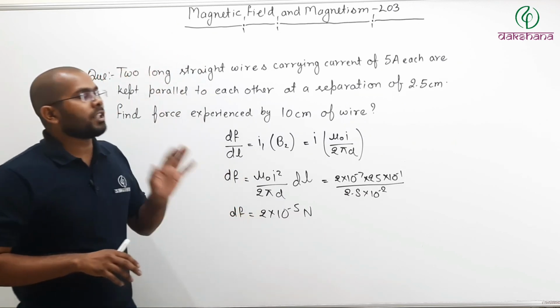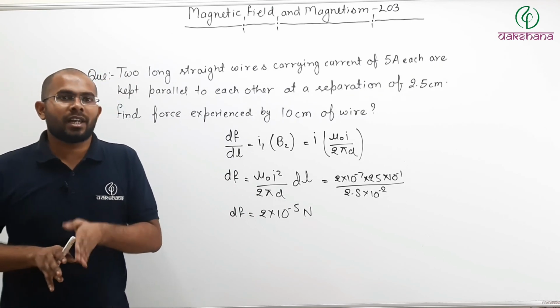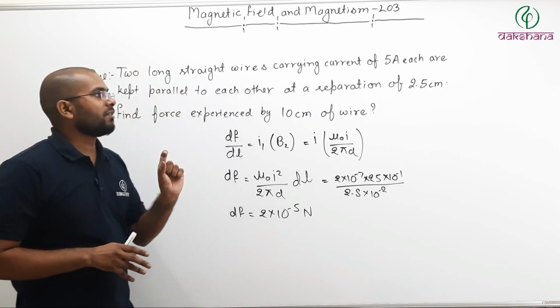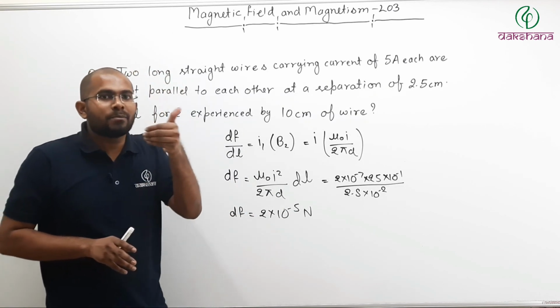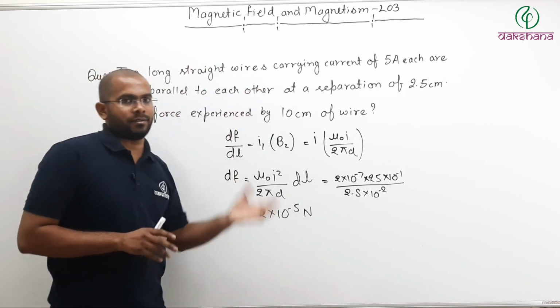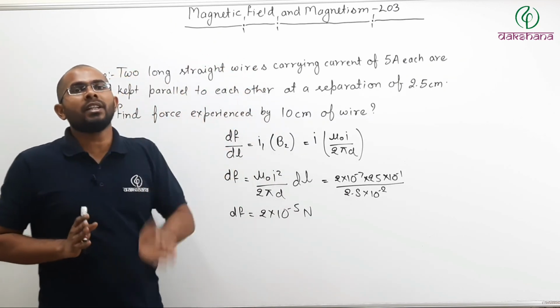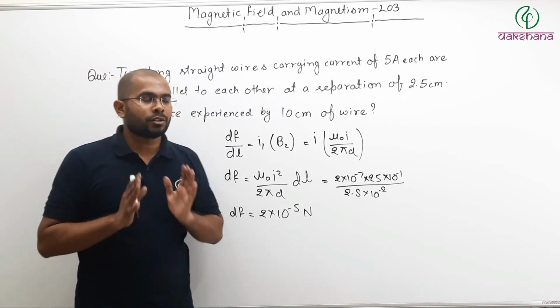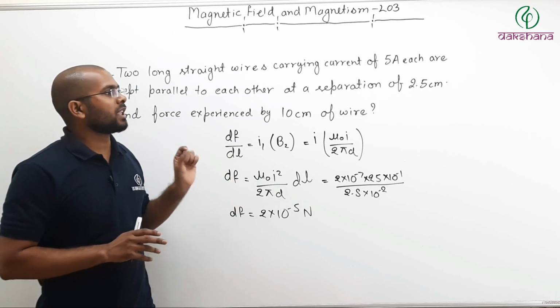We also saw the definition of ampere, that is the SI unit of current. We defined ampere on the basis of force between two infinitely long current carrying conductors. So this will be the end of your lecture number 3.